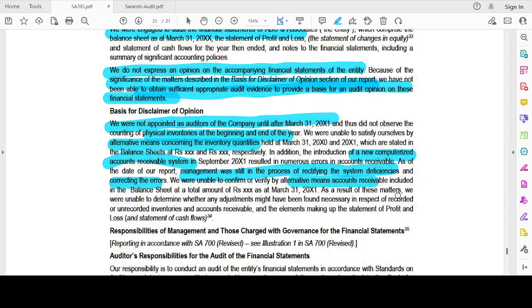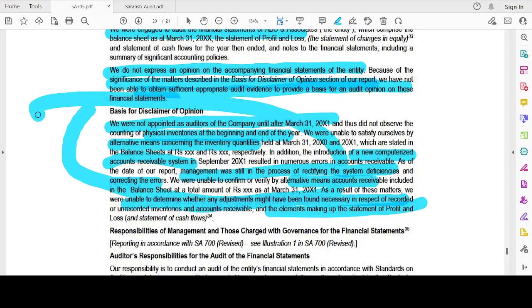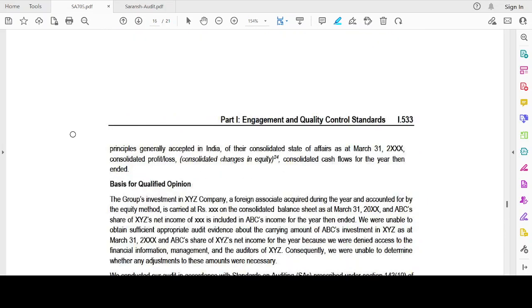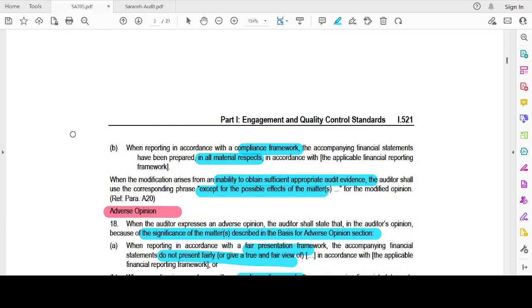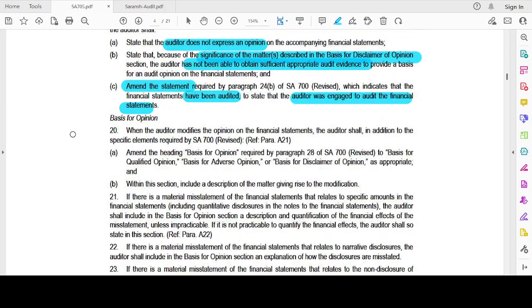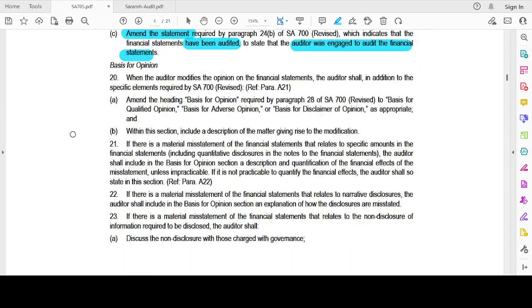As a result of these matters, we were unable to determine whether any adjustments might have been found necessary in respect of the recorded or unrecorded inventories and accounts receivable, and the elements making up the statement of profit and loss and the cash flow. So this is the basis why I am giving a disclaimer of opinion. So let's go back. Based on the opinion we have discussed, right?